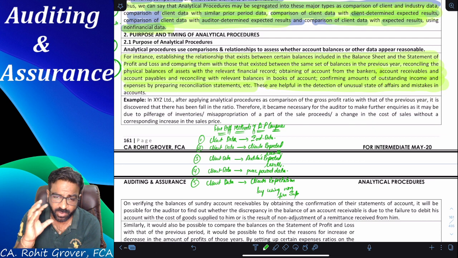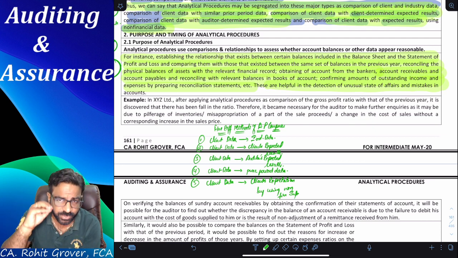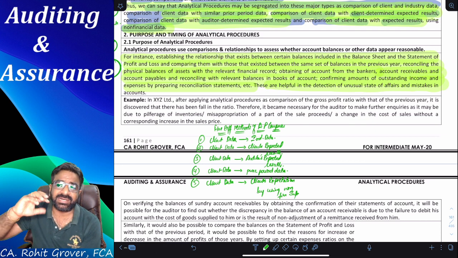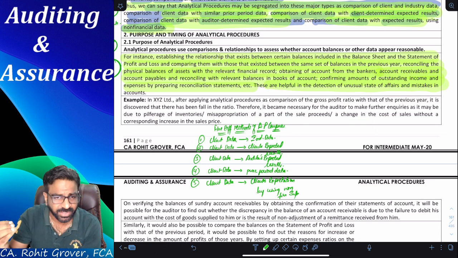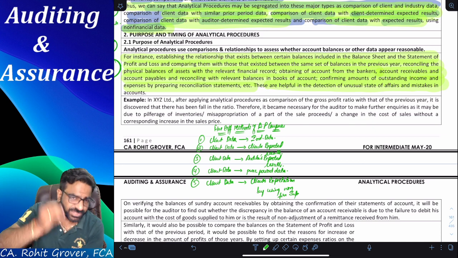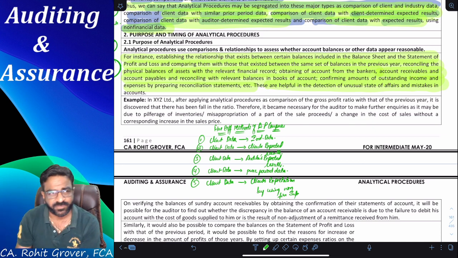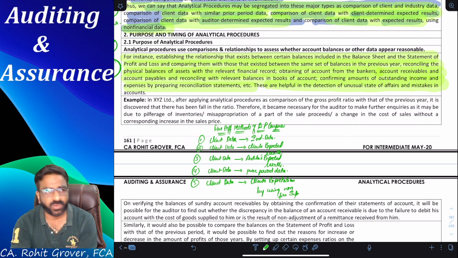Via this example, the lawmaker is trying to tell you that analytical procedures help you in getting a base via which you can start asking the doubts or start asking the queries to your client. Are you getting the point or not? Which sometimes is not possible even if the things are there in front of you. Doing the test of details, first of all, is a consumption of a lot of time.